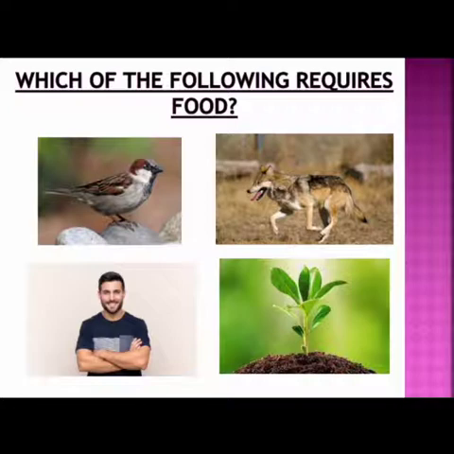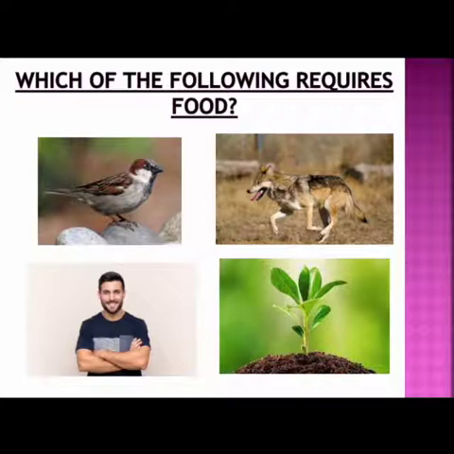But still plants require some raw materials to synthesize their own food. And you have studied the definition of photosynthesis. So what do you mean by photosynthesis? Photosynthesis is a food making process in the case of plants.